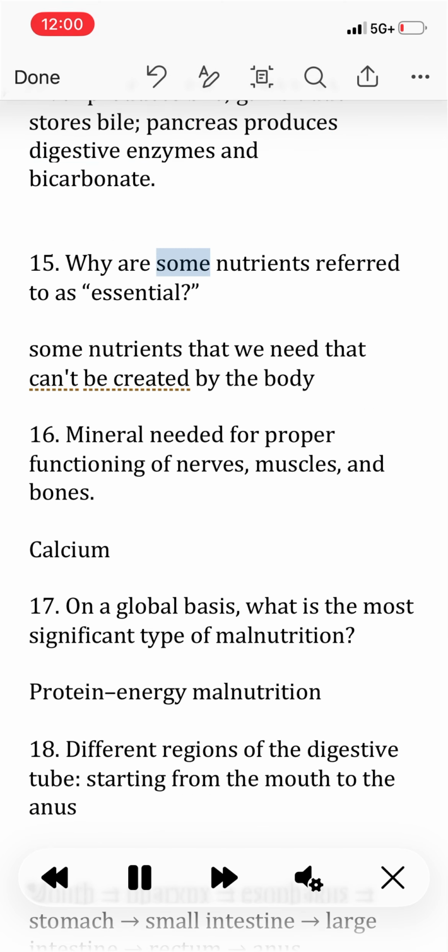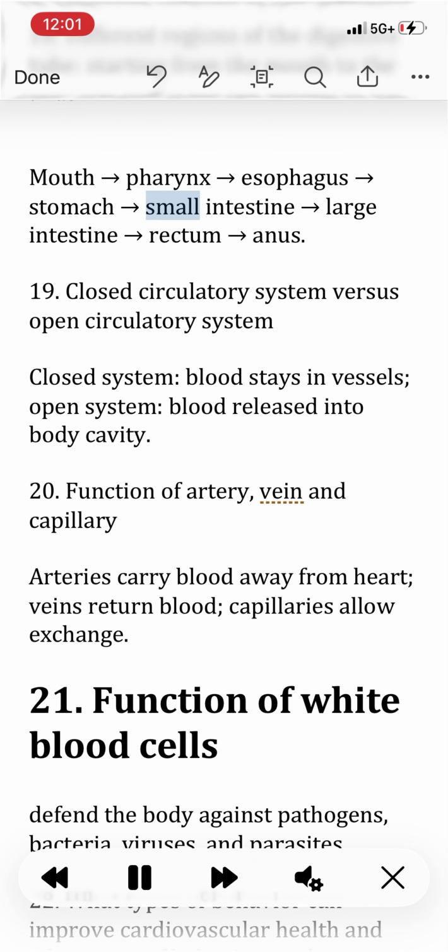15. Why are some nutrients referred to as essential? Some nutrients that we need can't be created by the body. 16. Mineral needed for proper functioning of nerves, muscles, and bones: calcium. 17. On a global basis, what is the most significant type of malnutrition? Protein-energy malnutrition. 18. Different regions of the digestive tube, starting from the mouth to the anus: mouth, pharynx, esophagus, stomach, small intestine, large intestine, rectum, anus.